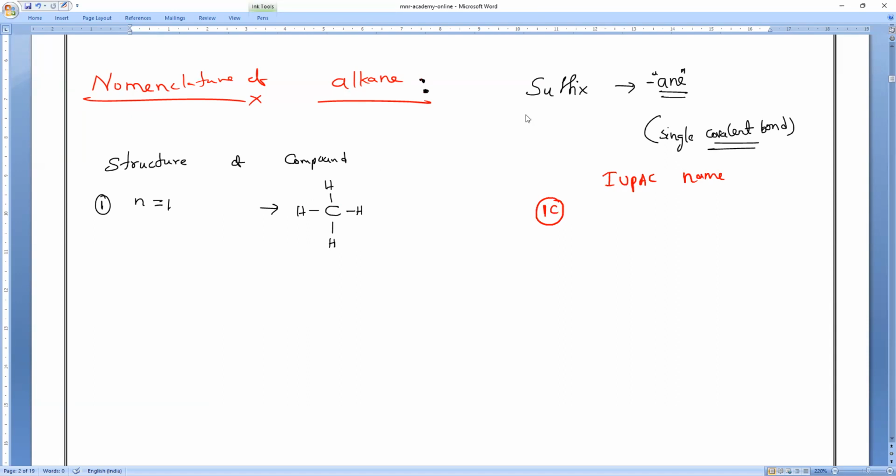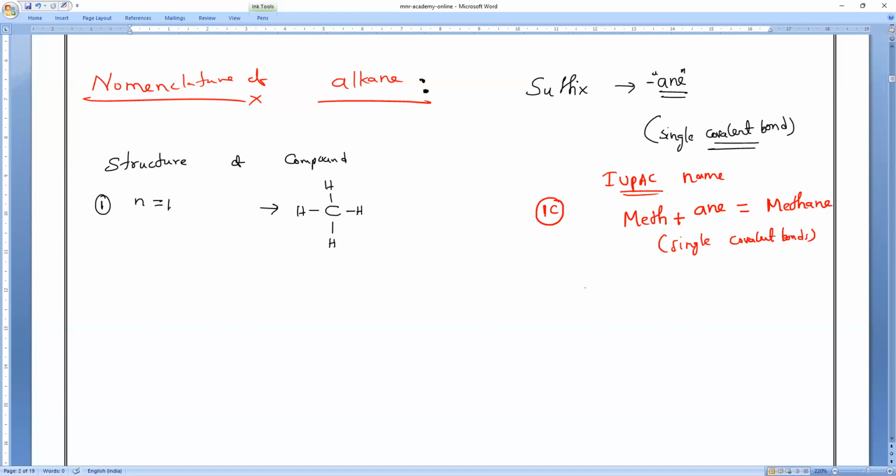The word root for N is equal to 1 is meth, plus ane, because all are single bonds. The suffix is ane, so the name is methane, because all the bonds present are single covalent bonds. So this is the IUPAC name.